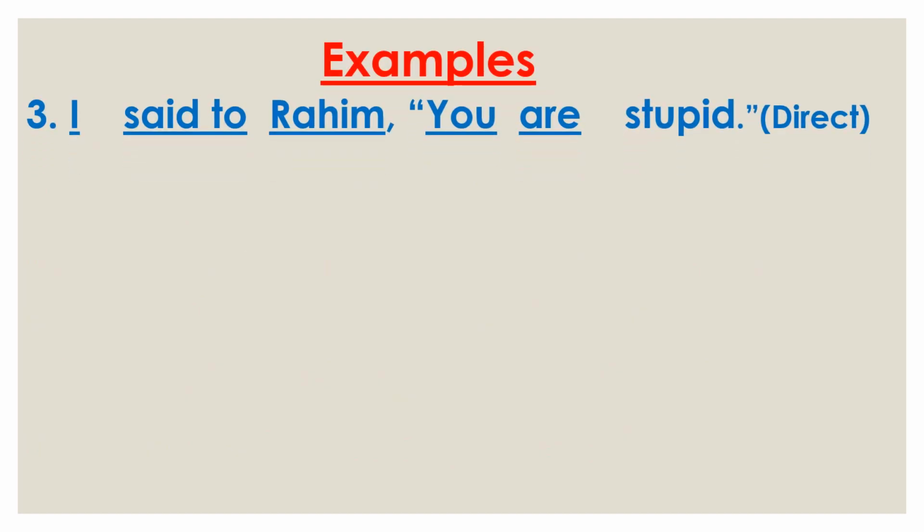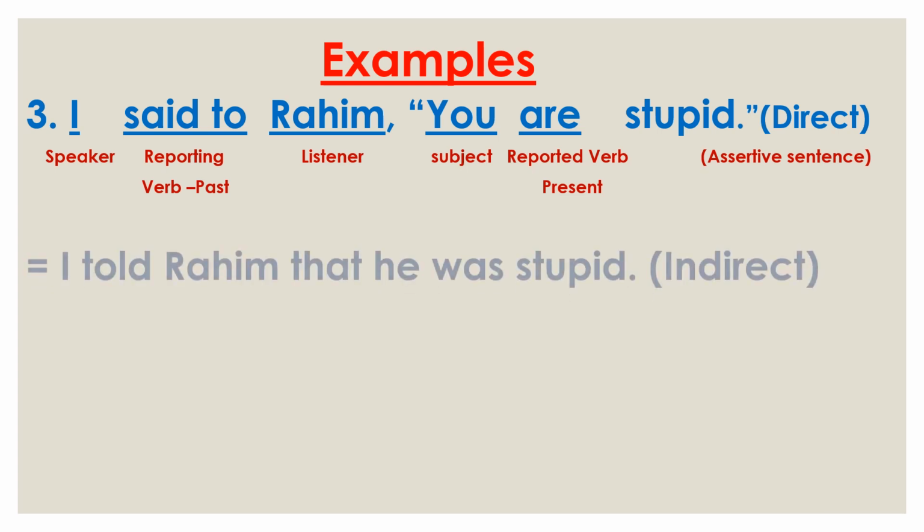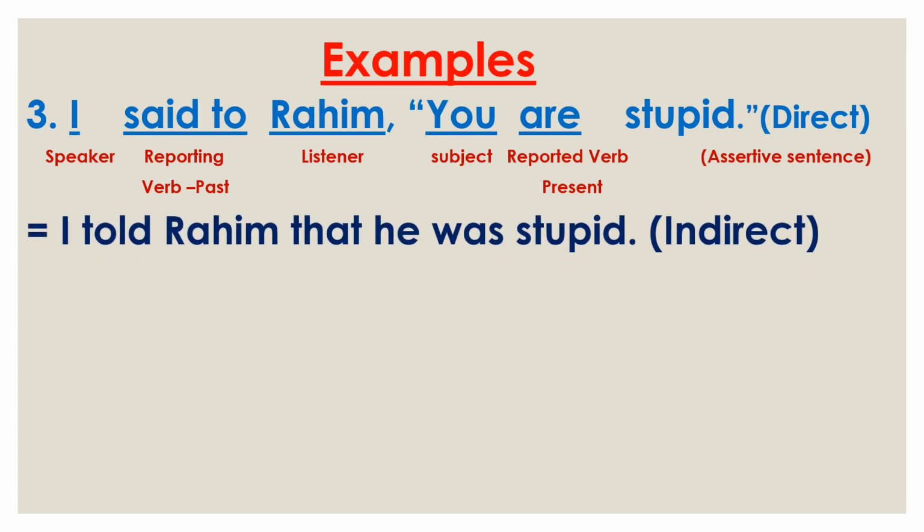Now see the fourth example. I say to Rahim, you are stupid. Here I is the speaker, say to is the reporting verb, Rahim is the listener, and you are stupid is the reported speech. Here you is the subject, are is the reported verb in present form and stupid is the other part. So at first we use the speaker I, then in place of said to we use told, then the listener Rahim, then the joining word that. Then we need to use the subject.